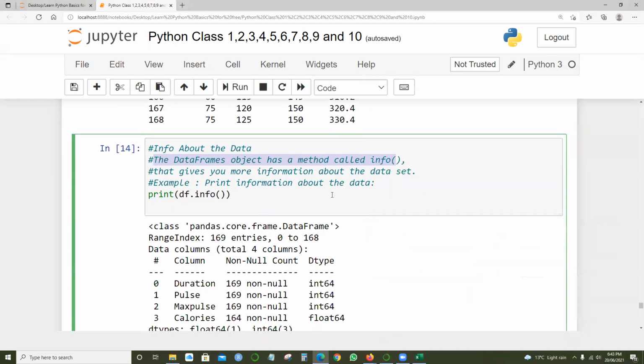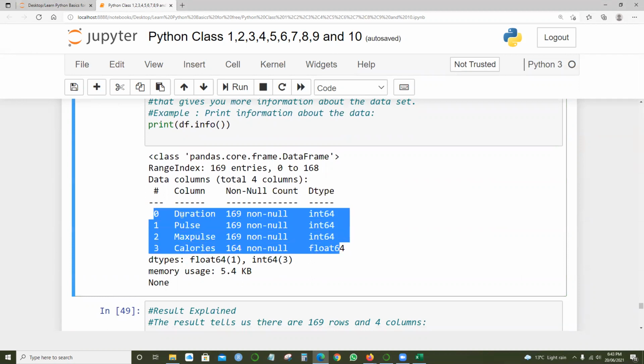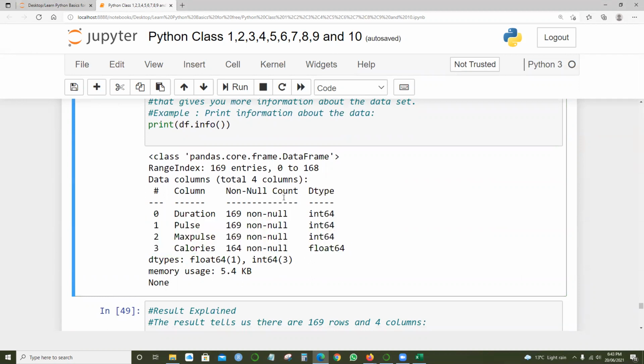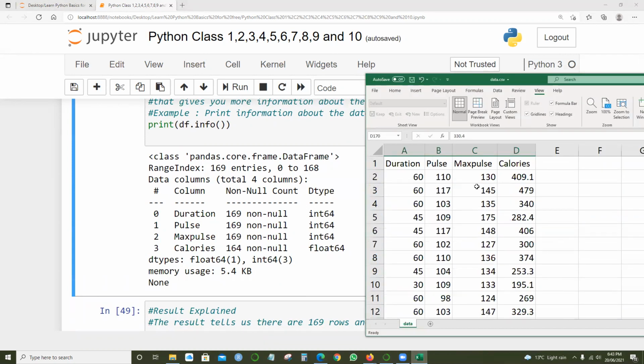So like duration and pulse and max pulse and calories. So for example, it has picked 1, 2, 3, 4 something. So here it's saying we got count. So what we have over here: duration, pulse, max pulse, and calories.